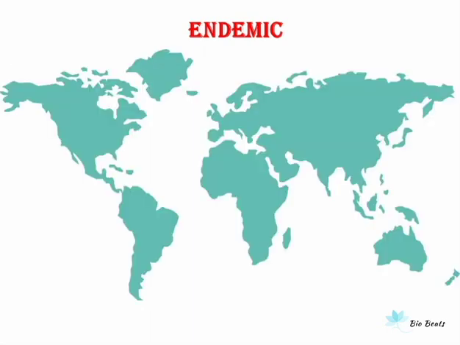The first example is of chickenpox in USA. This is present at a constant level within the population of USA. The level of intensity of the disease and the number of cases in that particular area or population can be estimated, and the infection cases do not exceed the estimated number.